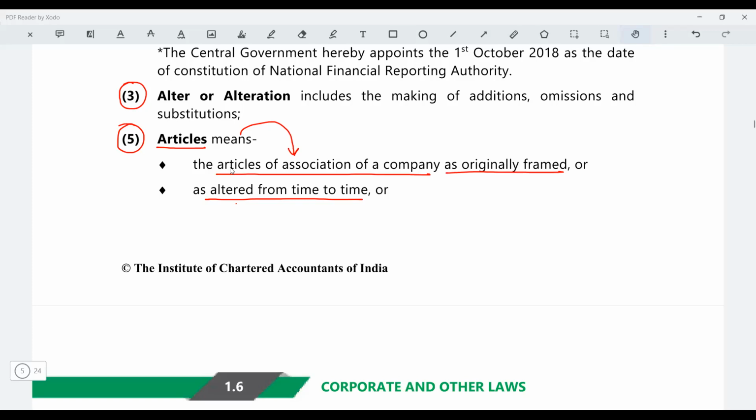Same thing, if you see, the word that has been used here is "alteration or alter includes". Now how can a definition be made? A definition can come to you in three ways. Anything which will be defined, will be defined using the word means. If defined using means, this means as it is. If I say company means a company incorporated under the Companies Act of India, khatam. So if the company is incorporated under the Companies Act of India, it is a company; means, finish.